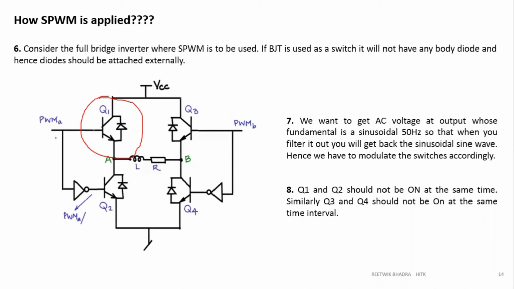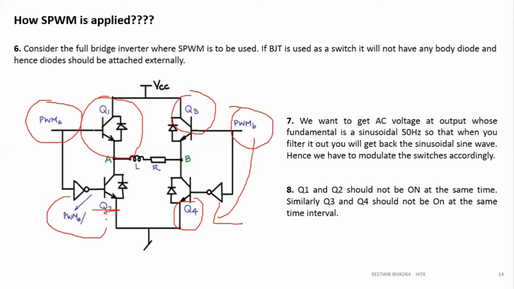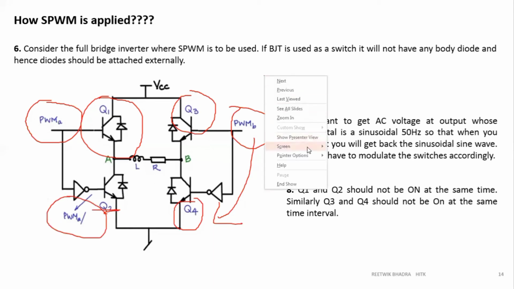If I give a 1, the NOT gives 0. So Q1 and Q2 cannot be on at the same time. Similarly, if Q3 is given PWM B, then the opposite, PWM B bar, will be given to Q4. Over here we should give PWM A bar.